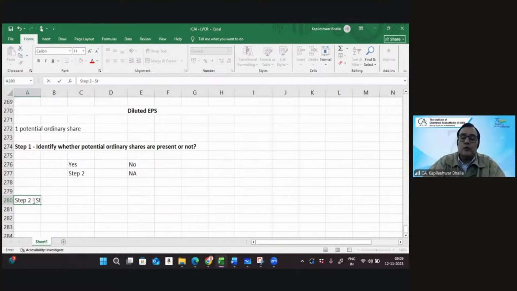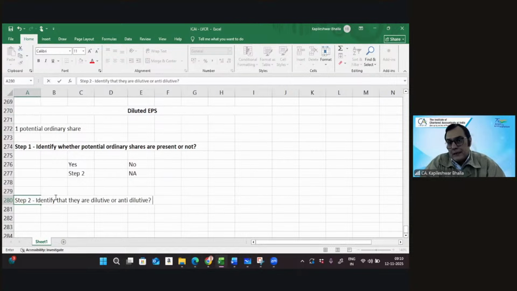In step number two, you need to identify whether these potential ordinary shares are dilutive or anti-dilutive in nature, because this will decide the fate of whether we are calculating a diluted EPS or not.